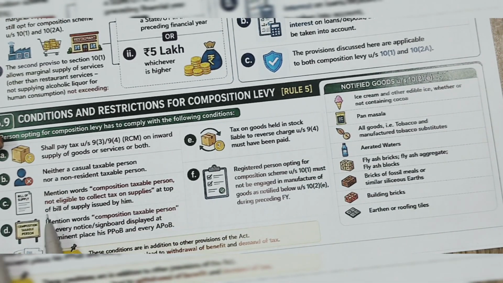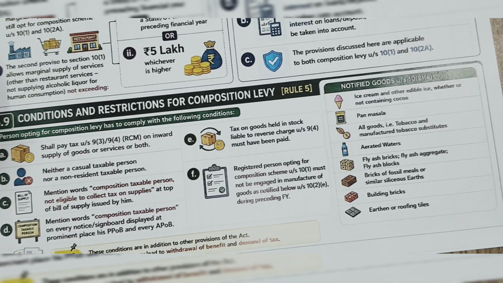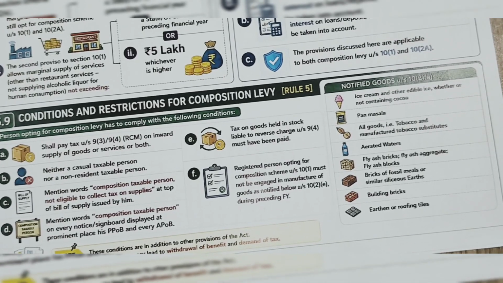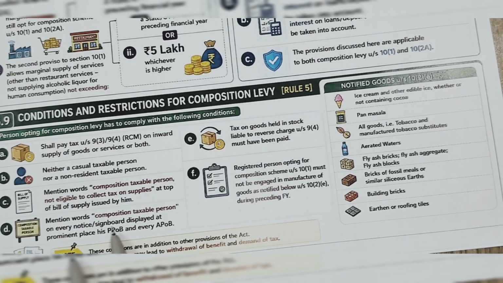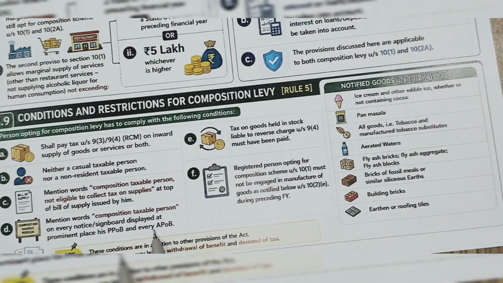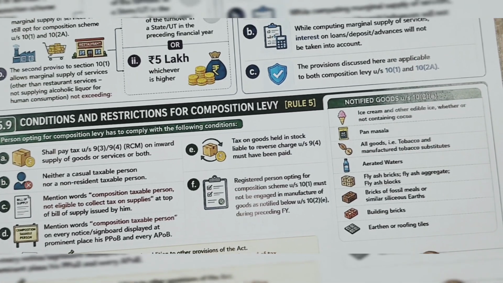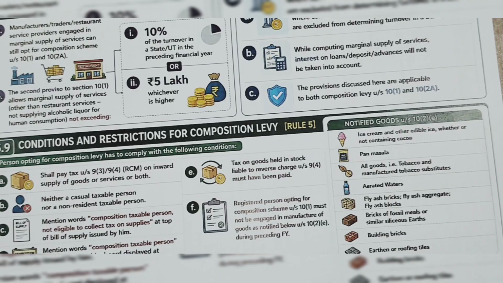A compensation taxable person is not eligible to collect tax on supply. You have to mention on the notice board, sign board, you have to display at your principal place of business and additional place of business that you are a compensation taxable person.